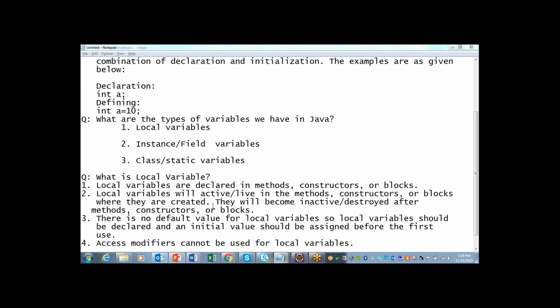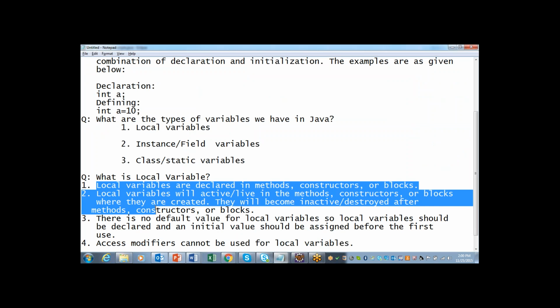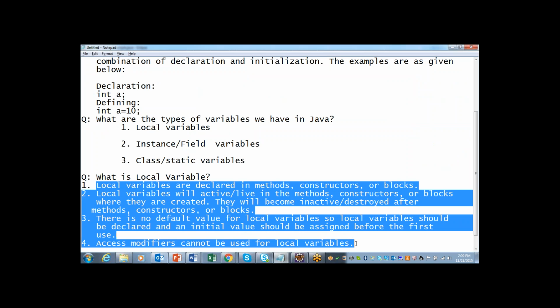So don't tell only one or two points when they ask about local variables. Try to explain three to four points so that the interviewer will get to know that you have a complete understanding of local variables.